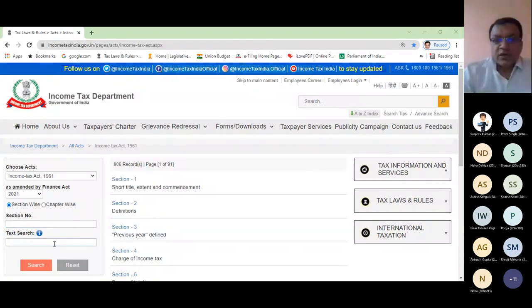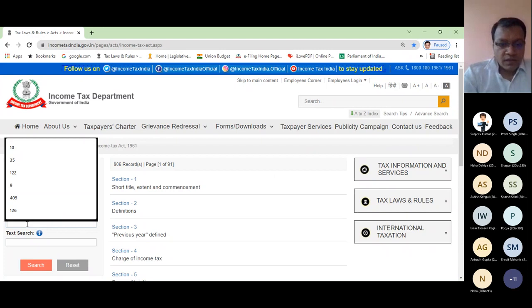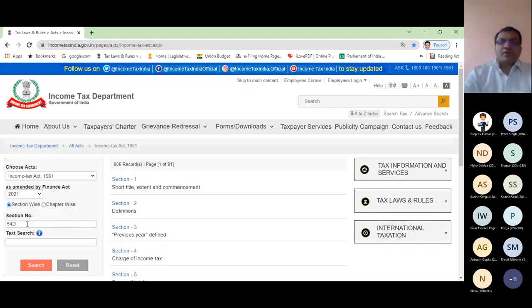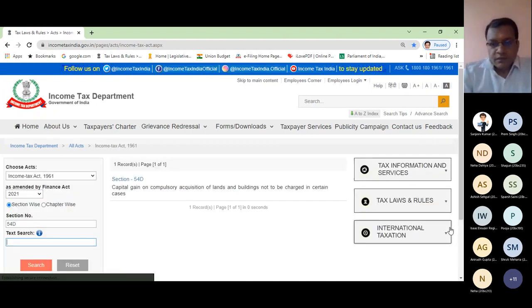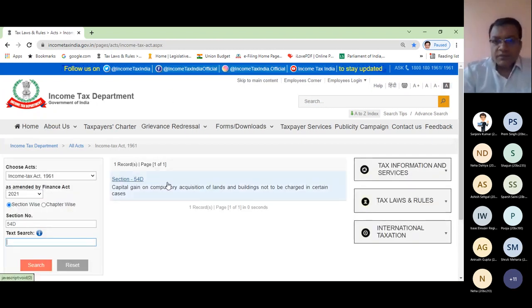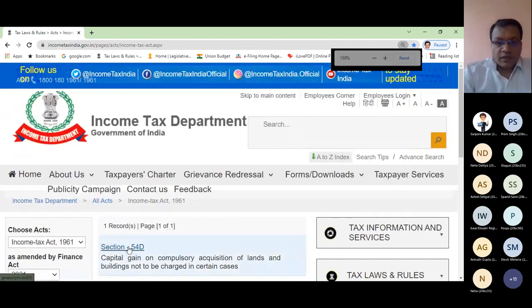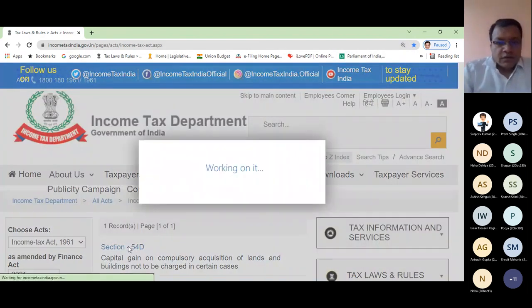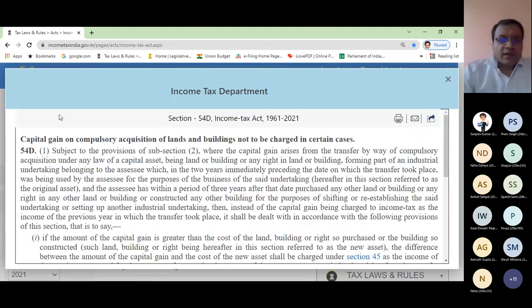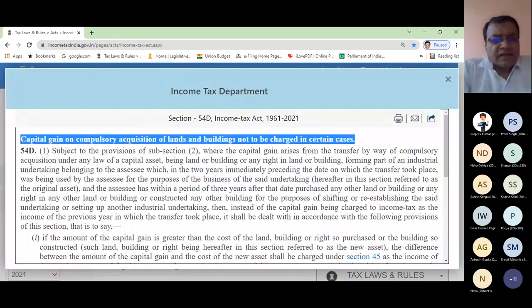I hope the website you can now easily see. This is my 54D. As you can see the heading: capital gain on compulsory acquisition of lands and buildings not to be charged in certain cases.